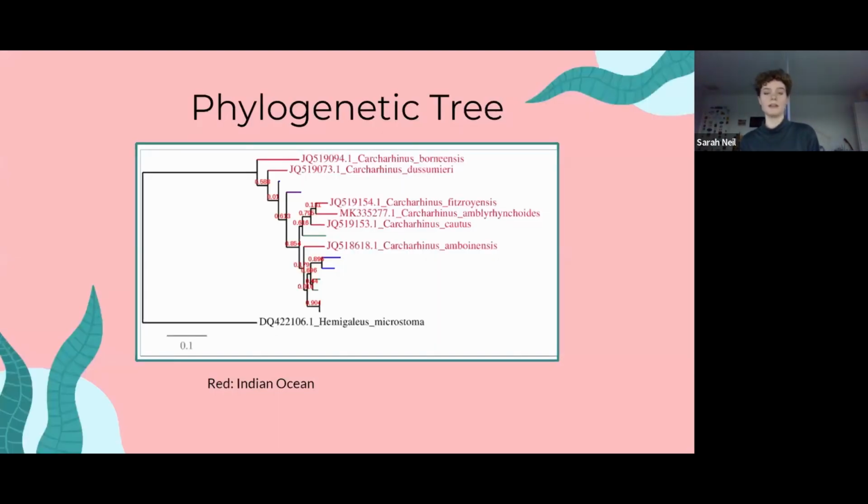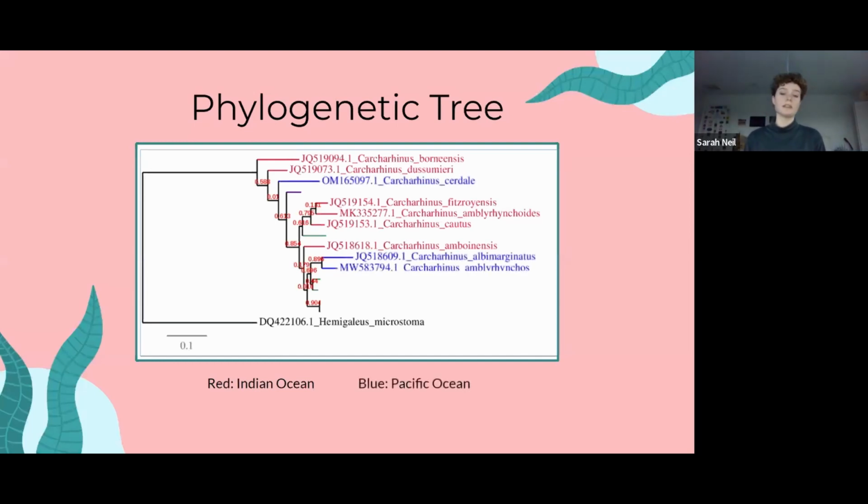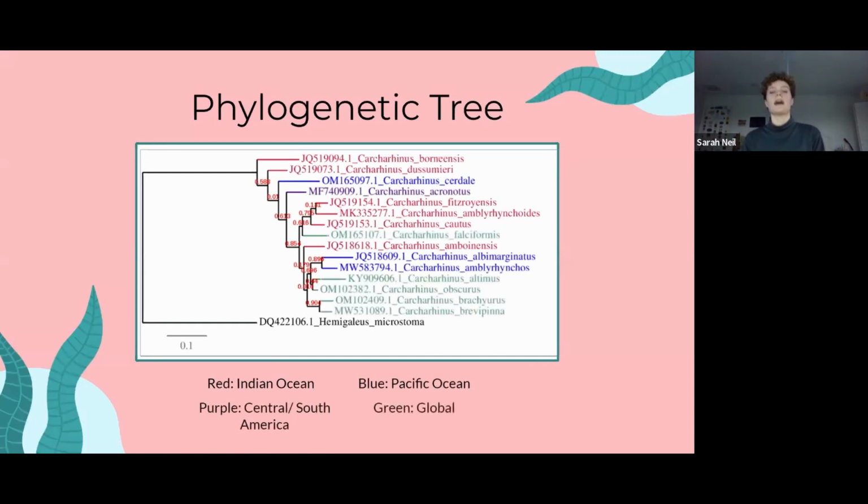So here's our phylogenetic tree. The ones labeled red are sharks found in the Indian Ocean. As you can see, there's some groups, but then also some outliers. And then those in blue are sharks from the Pacific Ocean. Again, a little group and an outlier. And then we only had one shark from Central and South America, highlighted here in purple. And although it's the only one of that area, you can see how it relates to sharks from seemingly very different locations. And then we have our sharks labeled in green, which are those that can be found globally. And again, we have a close group and then an outlier.